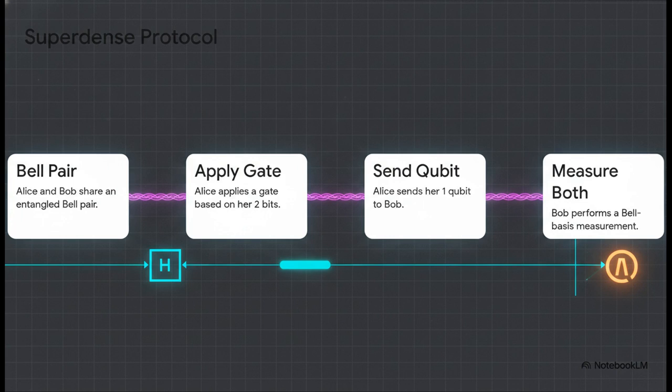Let's return to superdense coding. Now, before we look at the matrix math, let's just trace the shape of the protocol. Alice and Bob want to communicate. First, they share an entangled thread, a Bell pair of 2 qubits. Alice takes her 1 qubit, applies a specific gate to it, and physically sends only her 1 single qubit over to Bob. Bob then takes the qubit he just received, pairs it with the half of the entangled pair he's been holding this whole time, and measures them together.